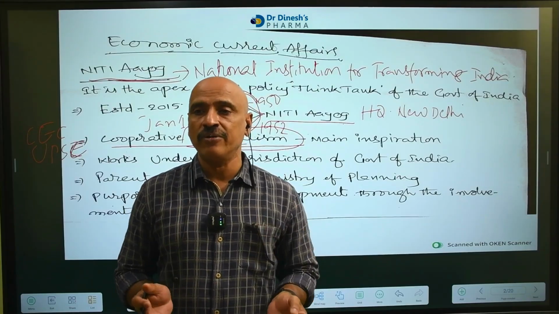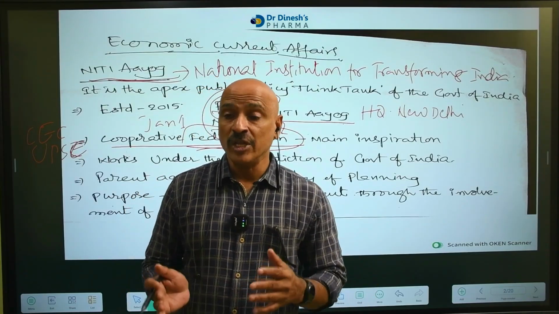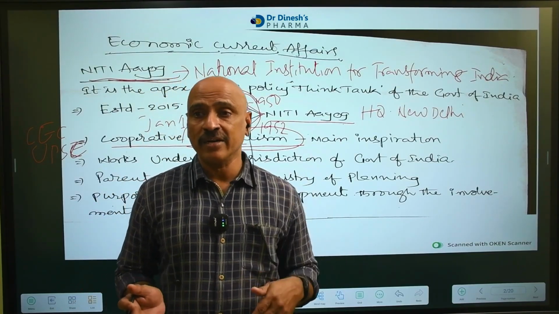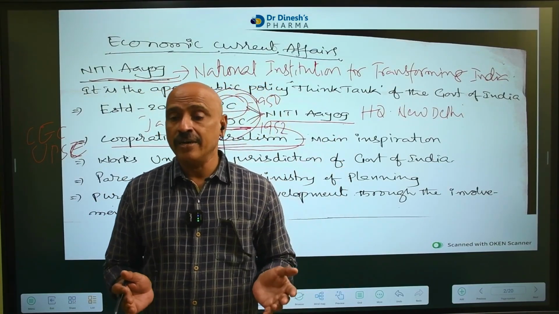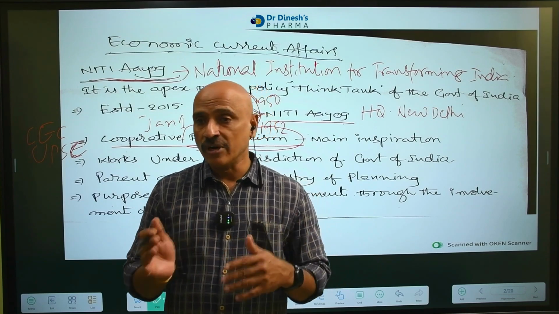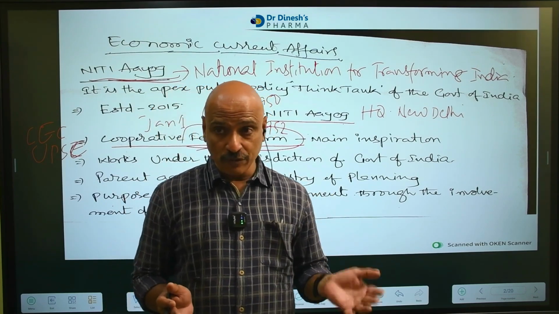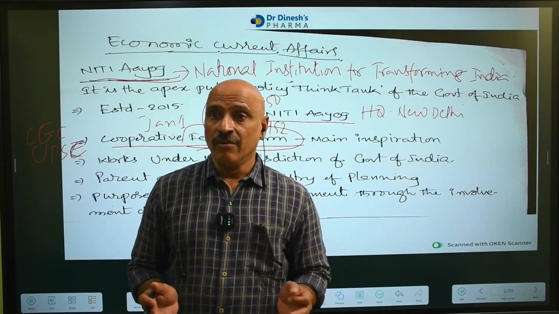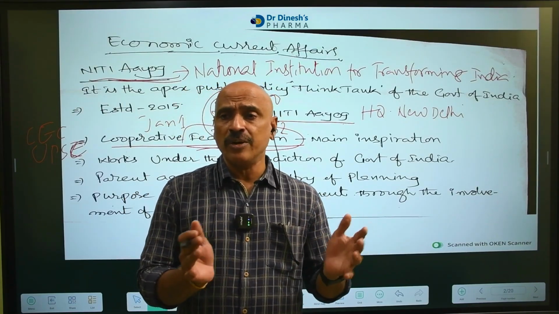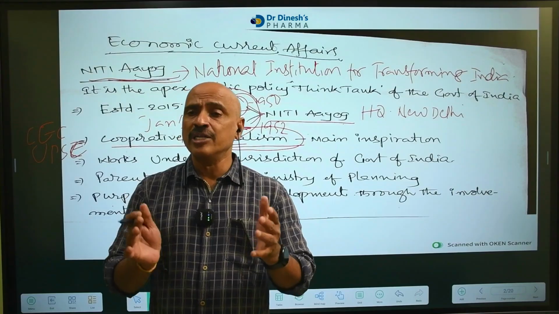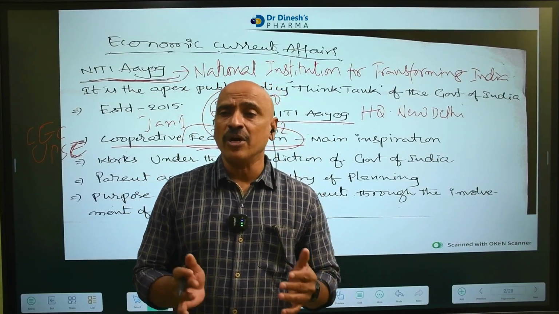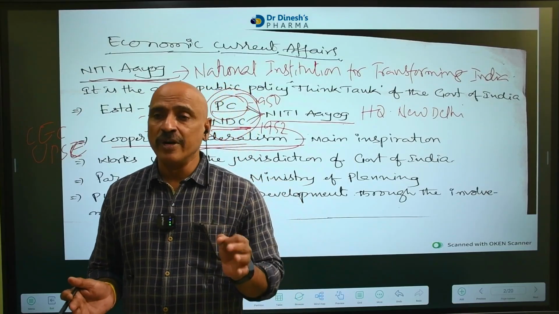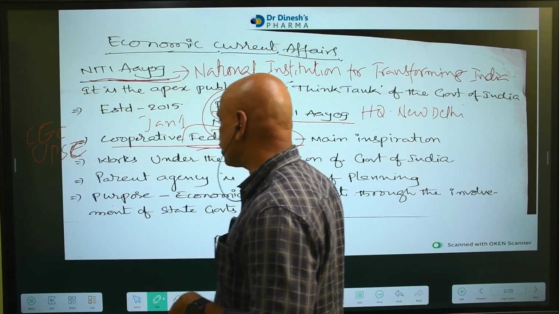With the inspiration of cooperative federalism, the Madan Mohan Punchhi committee also suggested cooperative federalism. Some years back, during Manmohan Singh's period as Prime Minister of our country, the Madan Mohan Punchhi committee, headed by a former Supreme Court Chief Justice, was appointed. That committee suggested that whenever center and state both implement cooperative federalism, definitely our country can become a developed nation. That's why Modi was inspired by cooperative federalism. Then NITI Aayog was started.